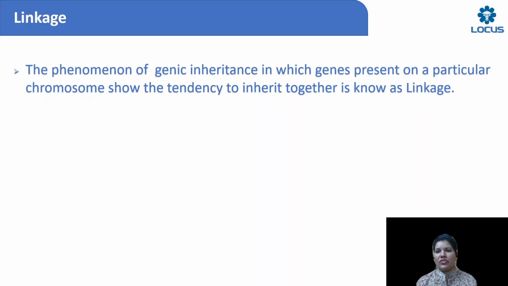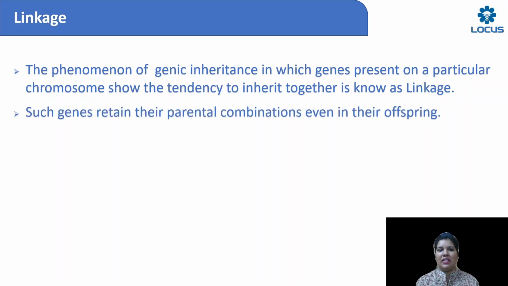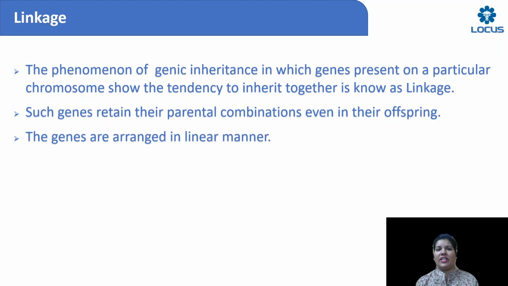Now, if you look onto the definition here, these genes are present on a particular chromosome and they are very close to each other. When I say close to each other, they are physically very close to each other and they tend to get inherited together from one generation to the other. Such genes retain their parental combination. What do you mean by parental combination? Suppose there are two genes A and B, which are very close and which are linked. Whatever characters they are carrying, the same characters get inherited from one generation to the other as it is. So whatever the parent combination is, the same combination you would see in the offspring also.